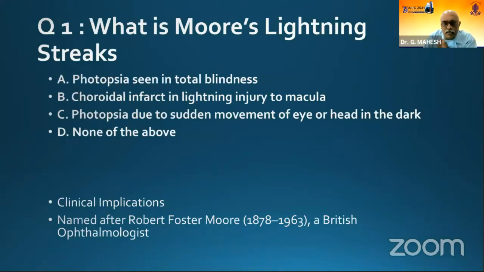A, photopsia seen in total blindness. B, choroidal infarct in lightning injury to macula. C, photopsia due to sudden movement of eye or head in the dark. D, none of the above. So what is Moore's lightning streaks? I am quite good in making confusing choices. So it is simple question. I will tell you the answer at the end.